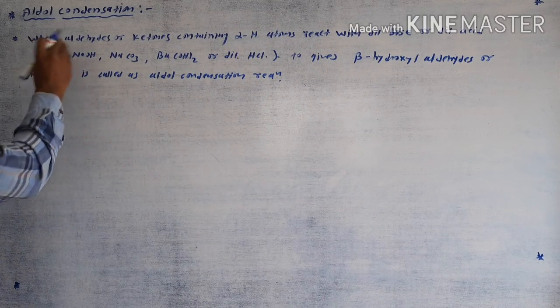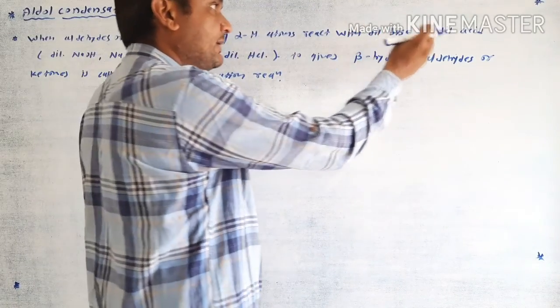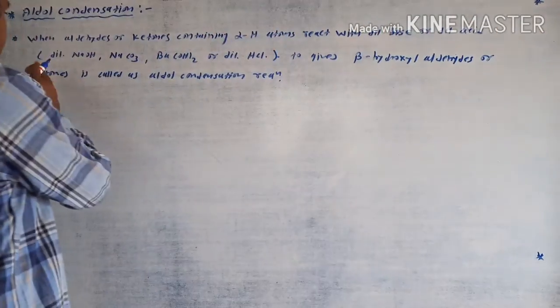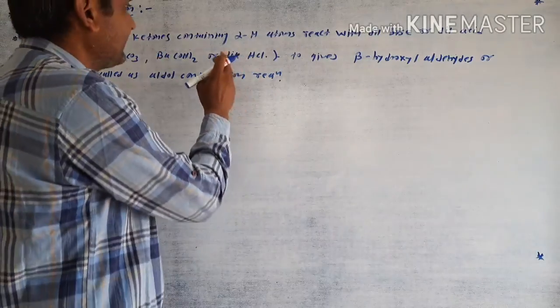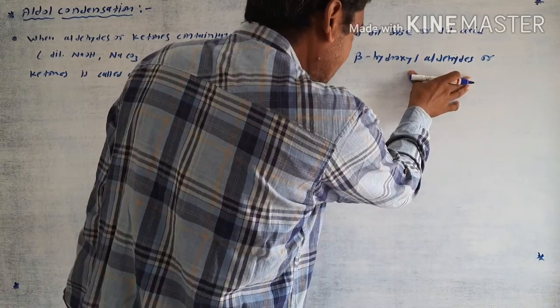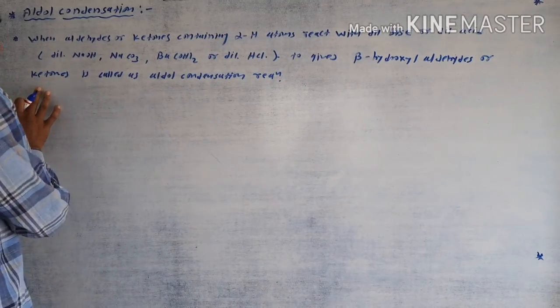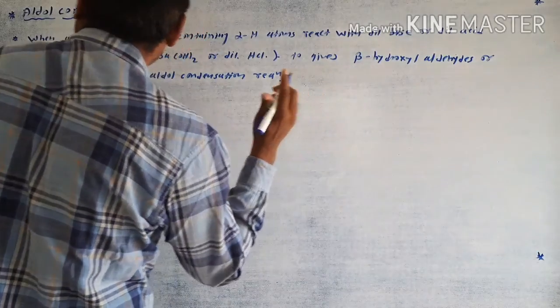The first important point is what is meant by aldol condensation. Aldol condensation is when the aldehyde or ketone containing alpha hydrogen atom reacts with dilute base or dilute acid like dilute NaOH, dilute sodium carbonate, dilute barium hydroxide, dilute HCl to give the product as a beta hydroxy aldehyde or beta hydroxy ketone. Then this reaction is called an aldol condensation reaction.